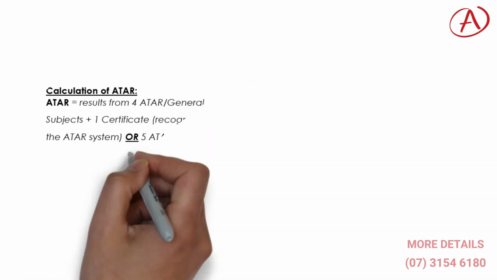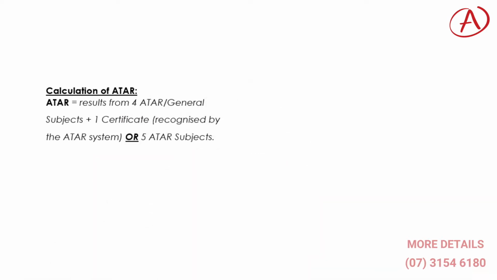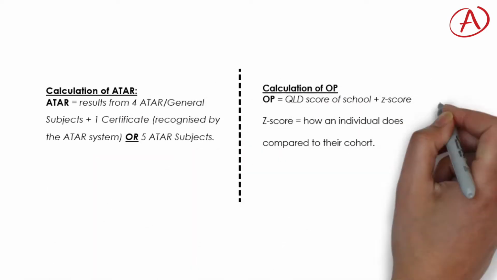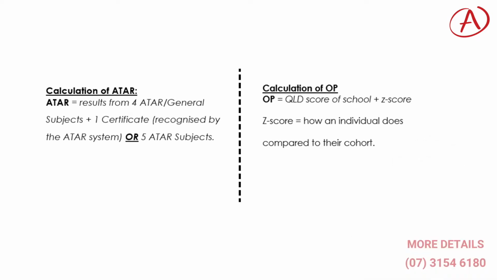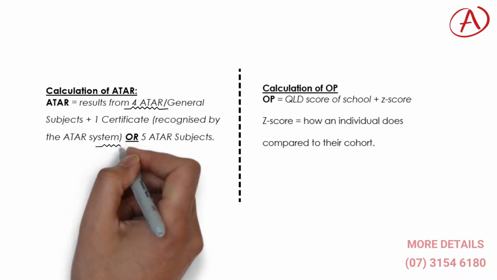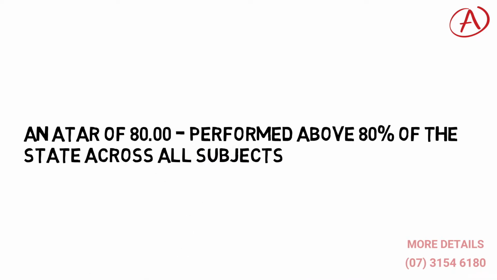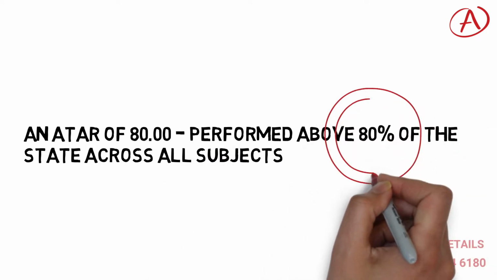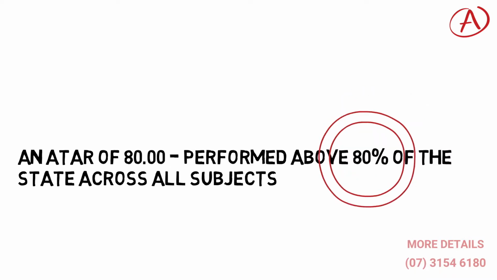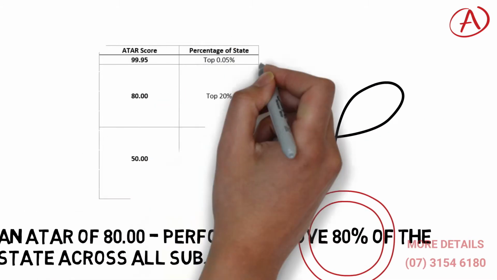The calculation of a student's ATAR is quite different to how their OP was calculated. As you can see, ATAR is calculated on the grades the student receives in 4 ATAR or general subjects and 1 certificate equivalent, or 5 ATAR subjects. A student's rank then is solely determined by their grades in the subjects they have chosen. If a student gets a score of 80.00, it means they performed above 80% of the state across all subjects, and furthermore indicates they are in the top 20% as shown in the image.